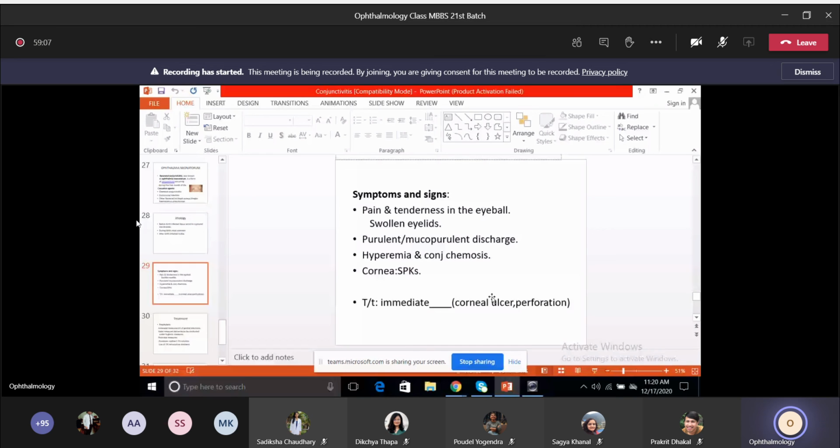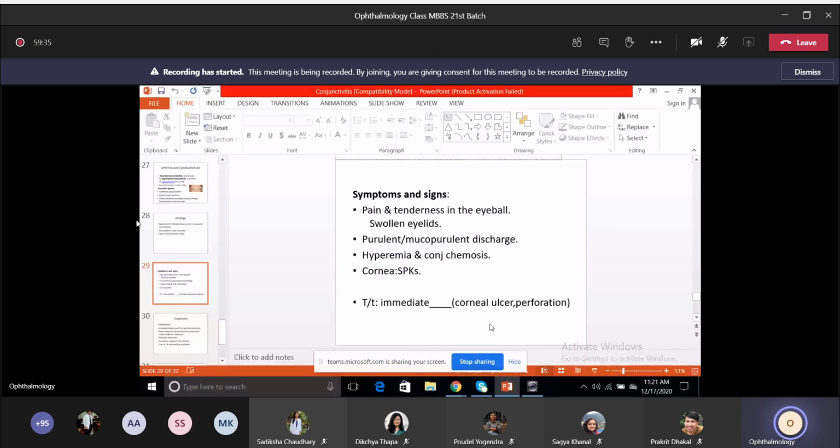However, in case of children, it's more important that the treatment has to be started right away, because the cornea can get involved. The whole of the cornea can get involved in the form of corneal ulcer, or since it progresses so rapidly, if treatment doesn't take place in time, corneal ulcer or sometimes even perforation of the cornea can take place.